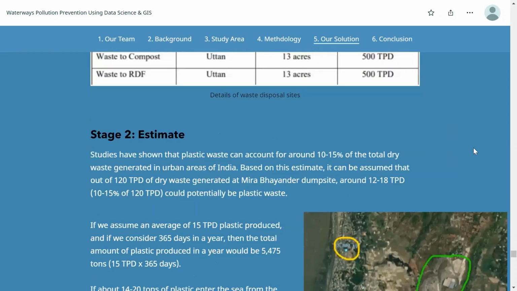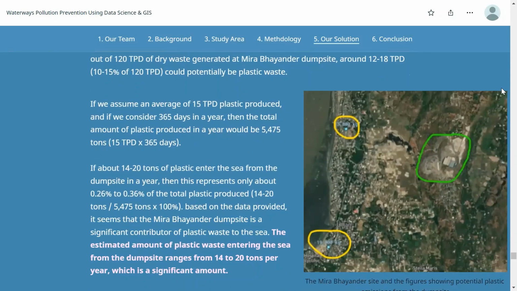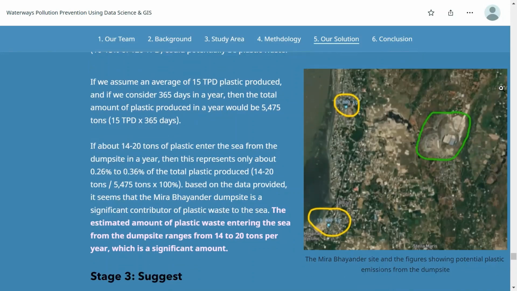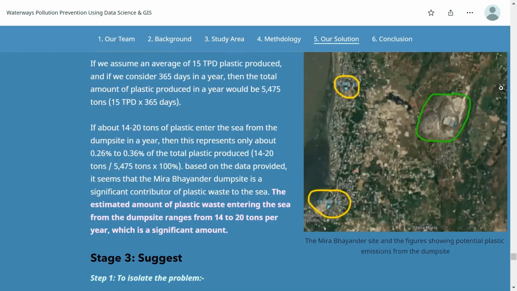Therefore, from our estimation, the plastic waste can account for around 10 to 15% of total dry waste generated in urban areas of India. Based on this, it can be assumed that out of 120 TPD of dry waste generated at Mia Bayanda, around 12 to 18 TPD could potentially be plastic waste. If you assume the average of 15 TPD plastic produced and considering 365 days in a year, then the total amount of plastic produced in a year would be 5,475 tons. Therefore, we can assume that Myanmar can produce around 14 to 20 tons per year of plastic waste entering into the sea, which is significant.